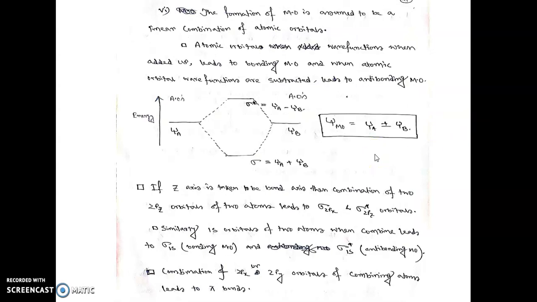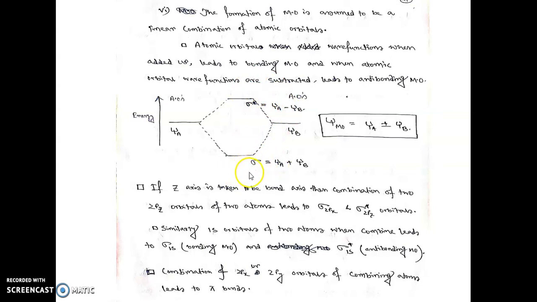Now let's discuss the combination of atomic orbitals to form the molecular orbital. Suppose psi A is the atomic orbital of atom A, and psi B is the atomic orbital of atom B. They are combining to form a molecule AB. So in the molecule AB, what molecular orbitals will be formed? One is the bonding molecular orbital, called sigma MO, and another is the anti-bonding molecular orbital, termed sigma star.